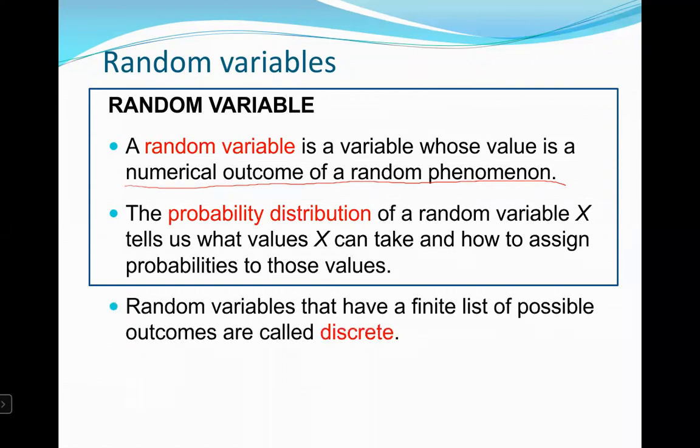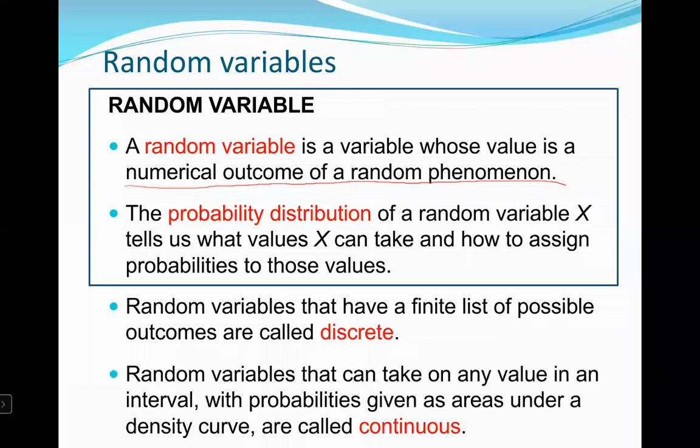Random variables that have a finite list of possible outcomes are called discrete. Random variables that can take on any value in an interval with probabilities given as area under a density curve are called continuous.